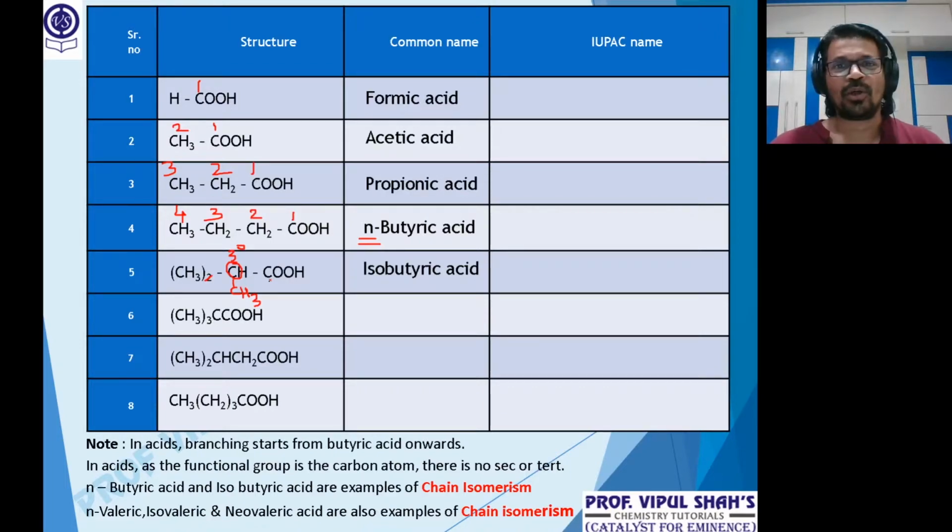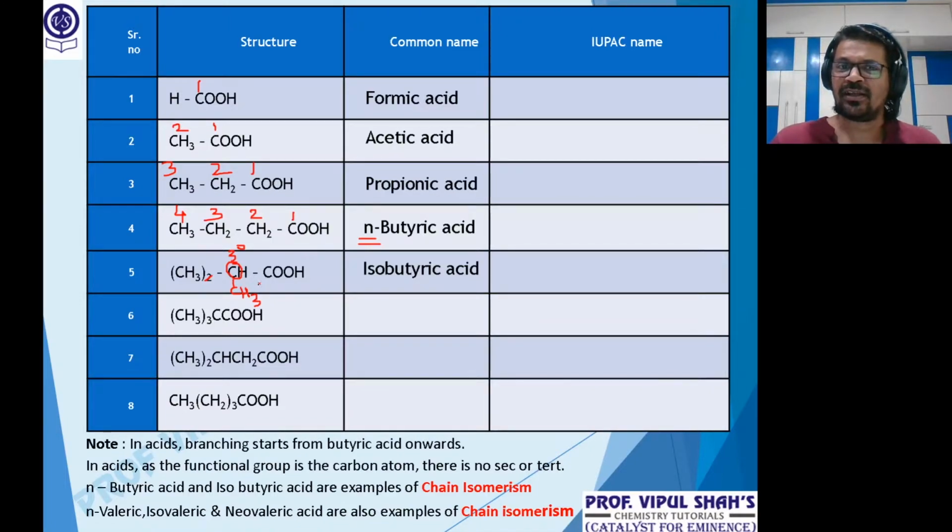Clear? So important to note, as the functional group is a carbon atom in carboxylic acids, we will never have the term sec. We will never have the term tert. This is giving the definition of sec, but the nature of the carbon is not 2 degree. What was sec? Once again, one of the carbons is branched, directly attached to two other carbons and the functional group, so its nature should mandatorily be 2 degree.